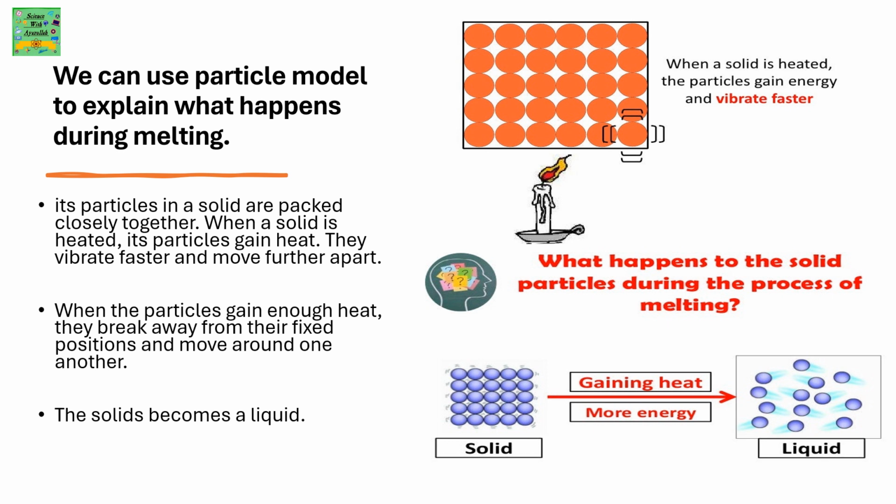We can use the particle model to explain what happens during melting. Particles in a solid are packed closely together. When a solid is heated, its particles gain heat. They vibrate faster and move further apart. When the particles gain enough heat, they break away from their fixed positions and move around one another. The solid becomes a liquid.